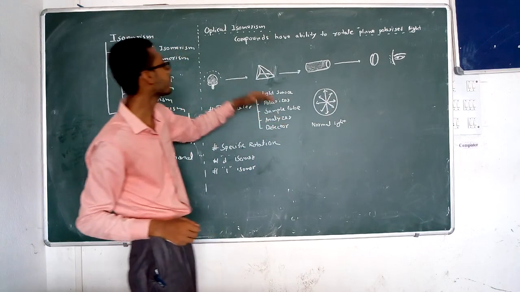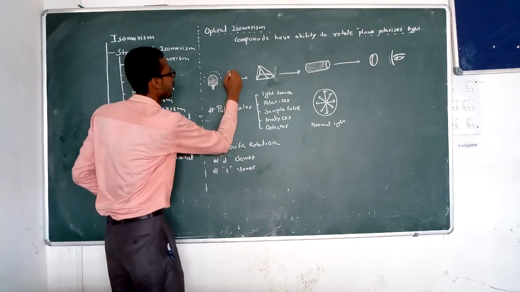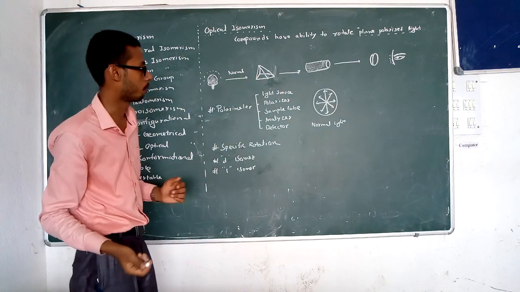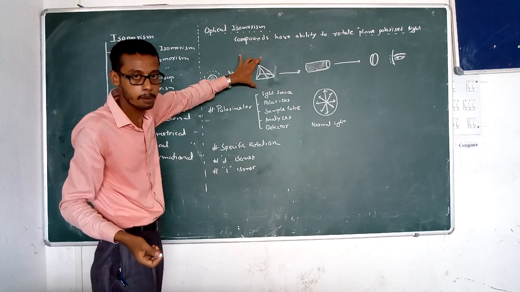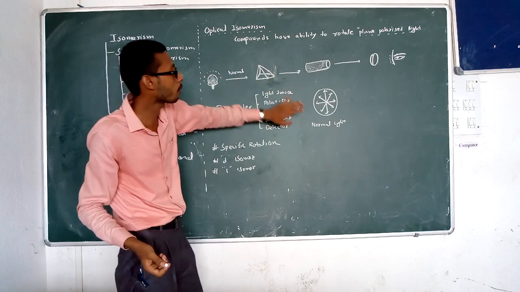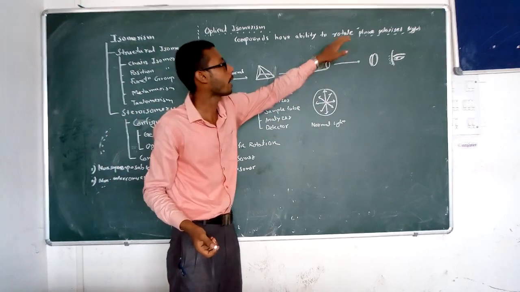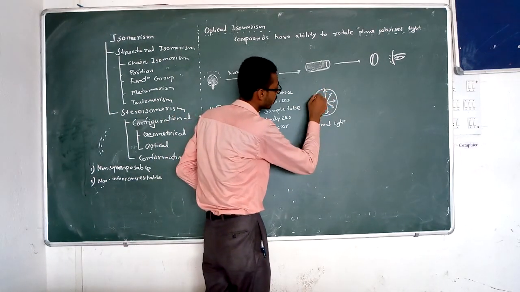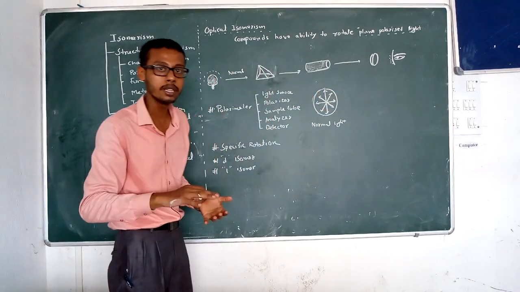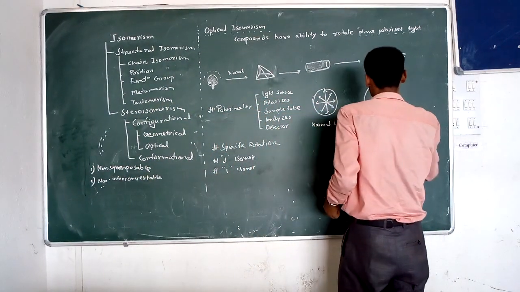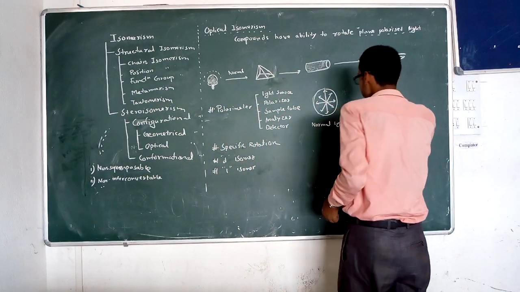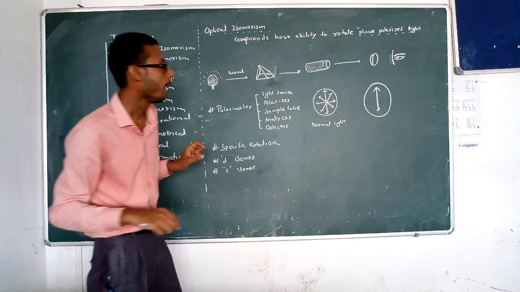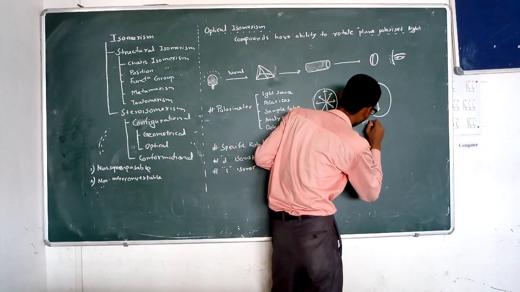When this normal light passes through a specific type of prism, it is converted to plane polarized light. In that plane polarized light, the vibrations in all planes are diminished, and the light only vibrates in a single plane. So if rotation is observed in one direction, this light is known as plane polarized light.